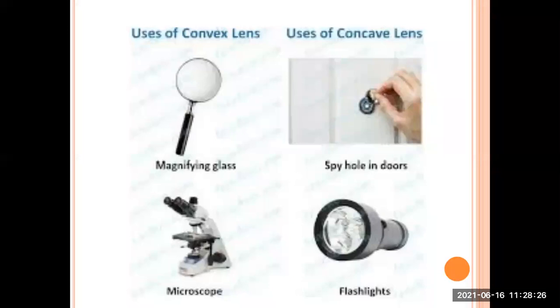The flashlight also consists of concave lens. The torch, which we usually identify by saying torch. Okay, they are scientifically called flashlights.